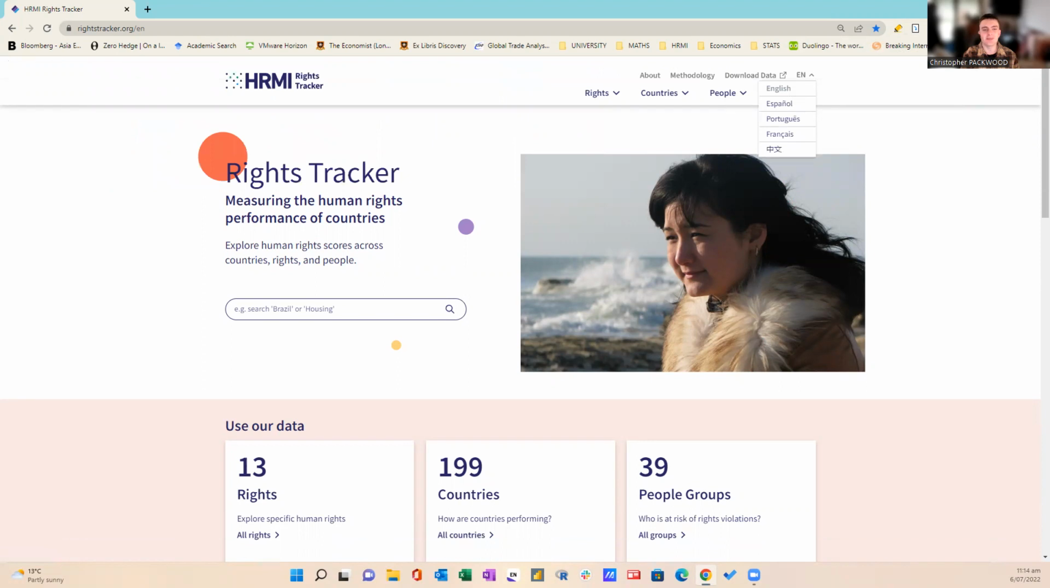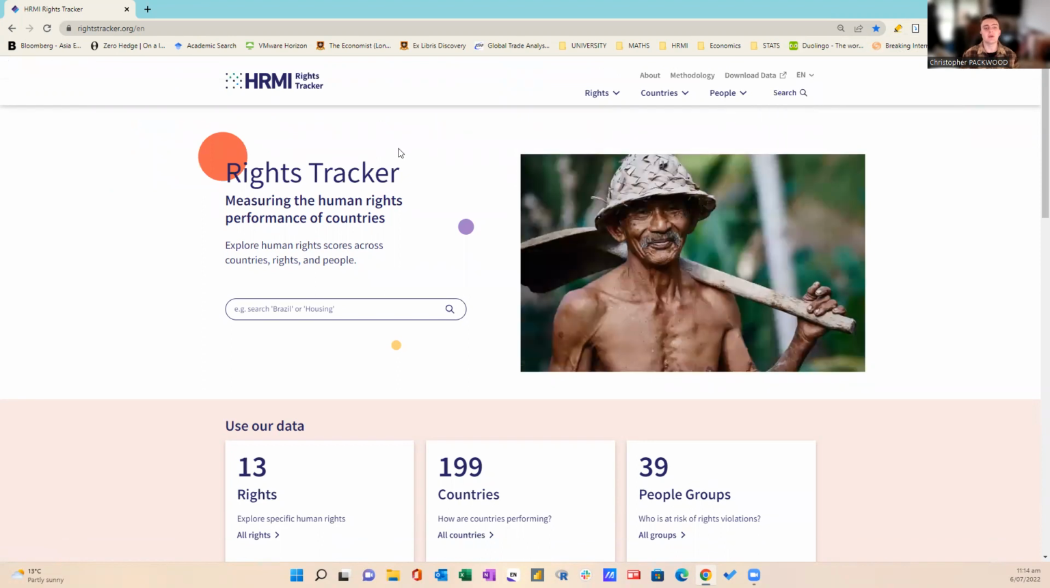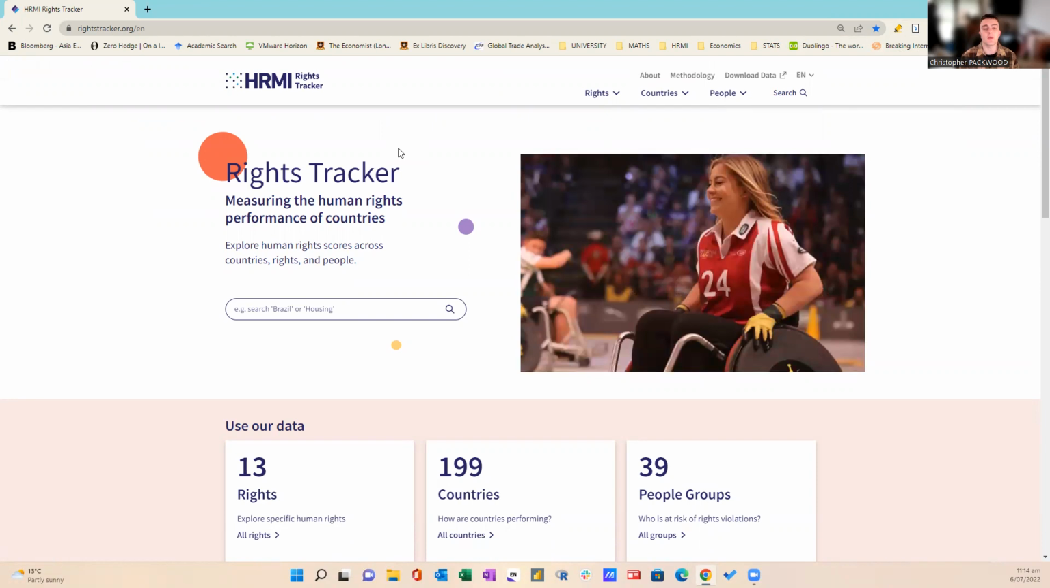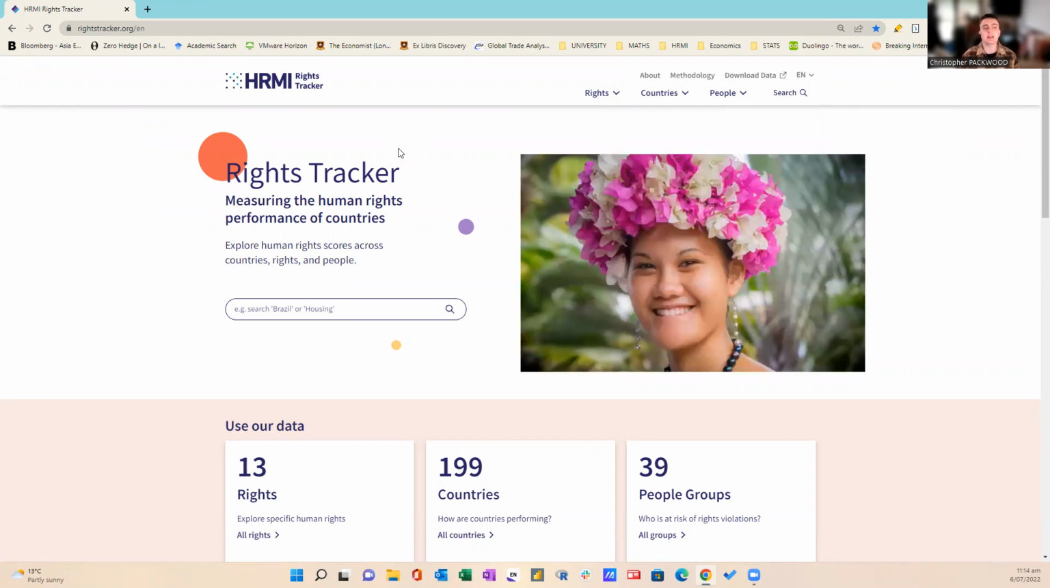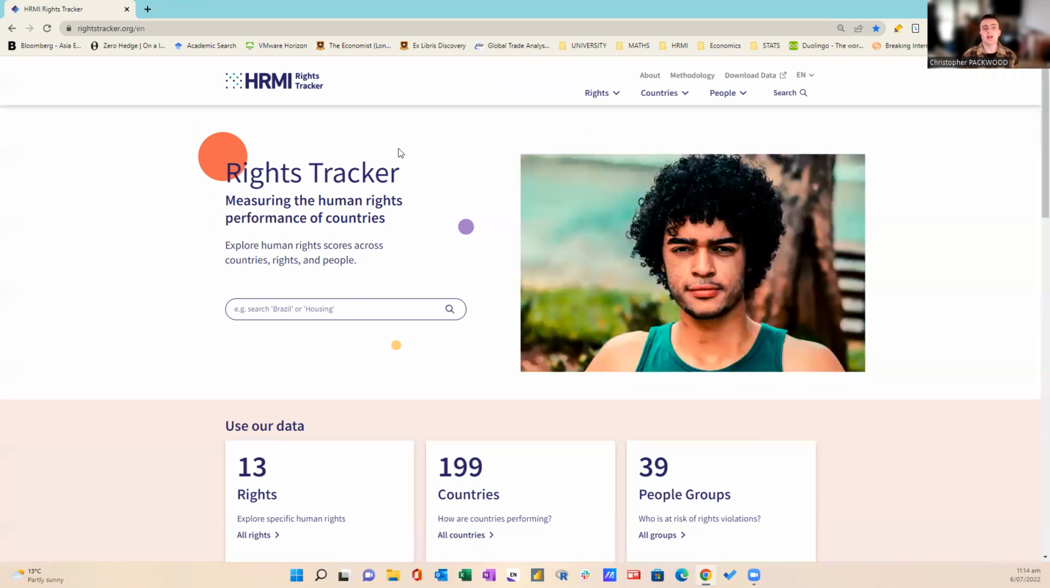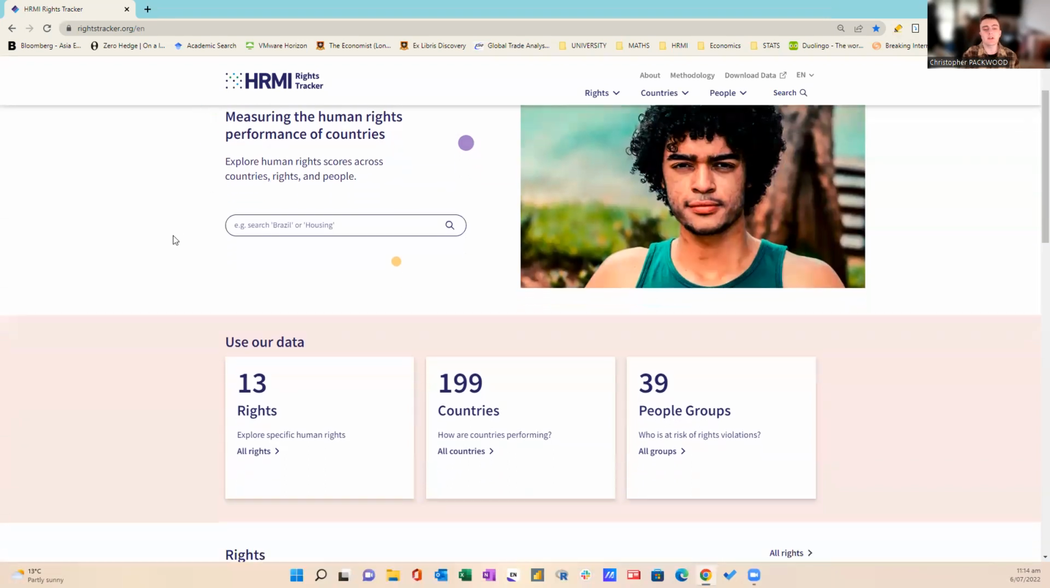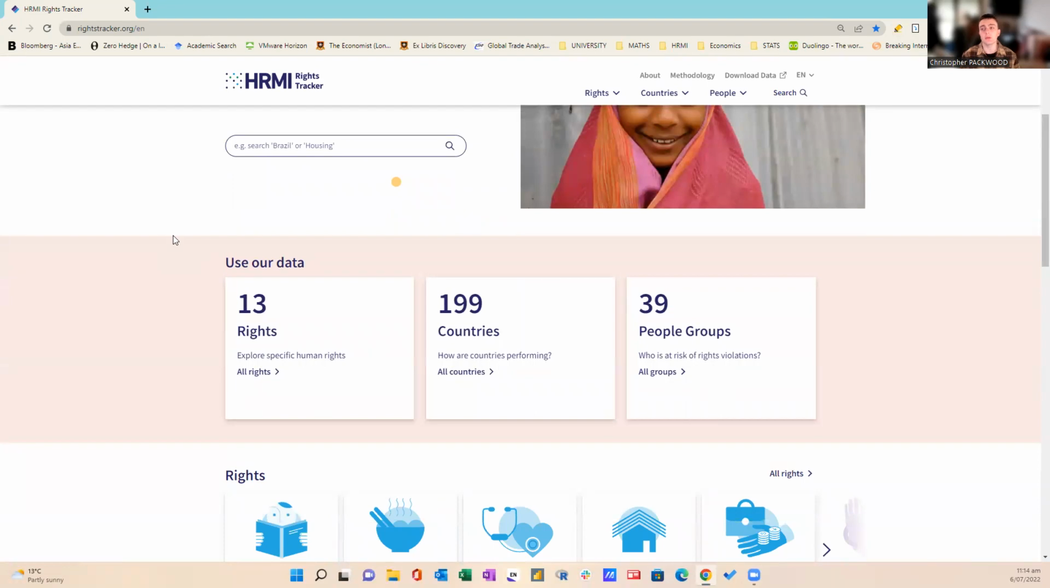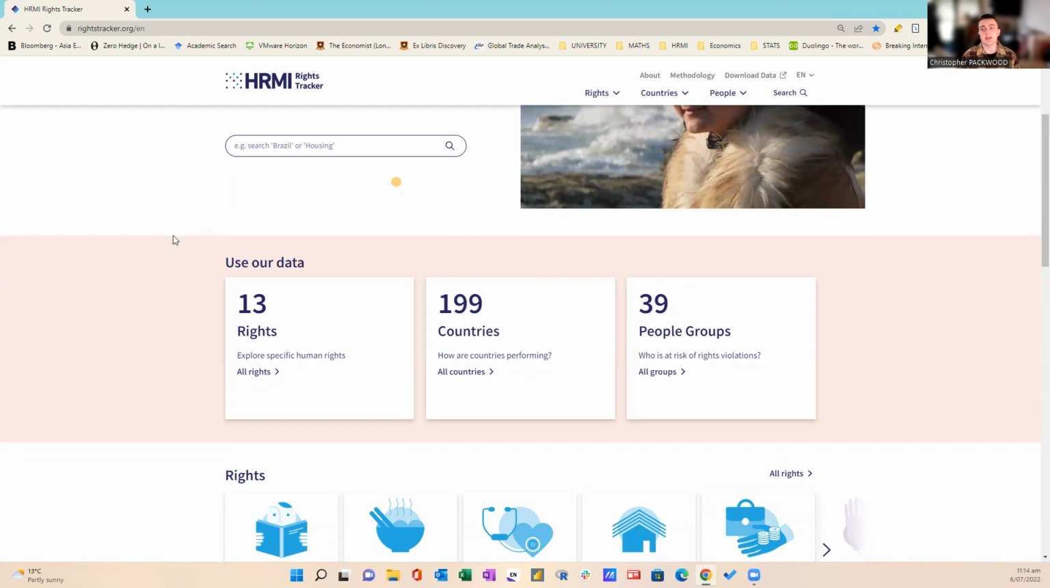So let's get started. The rights tracker is our main tool that we use to get our data across to the people that want to use it most: researchers, journalists, and civil rights groups, in particular to enhance their reports going to the UN. The rights tracker really embodies the work that we do here at HRMI, which is that which gets measured gets improved. Currently, we measure 13 rights, split into 3 broad groups, made up of 5 economic and social rights and 8 civil and political rights.